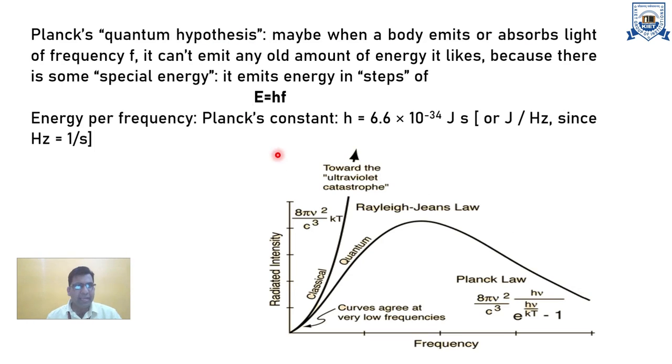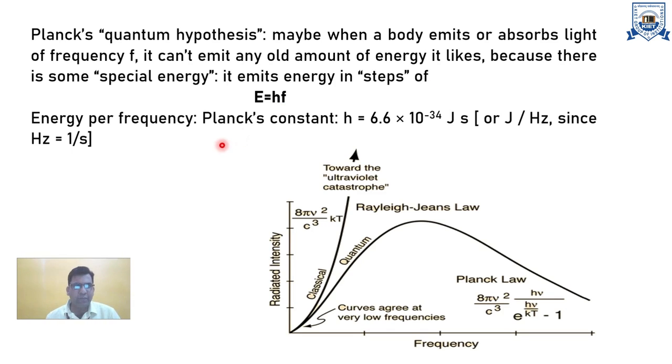According to Planck's quantum hypothesis, when a body emits or absorbs light of frequency nu, it can emit energy in discrete steps, that is E is equal to nhν, where n is 1, 2, 3, and so on, h multiplied by frequency.